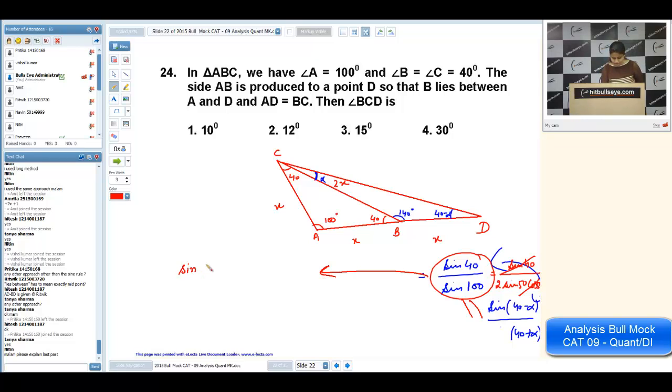It will be sine 40 upon, I'm using the sine 2 theta formula, 2 sine 50 cos 50. Cos 50 is equal to sine 40, that's why they got cancelled. So we are left with half sine 50. If I take alpha as 10, I'm not going to solve these equations, I'm just going by putting values. It will give you sine 30 upon sine 50. What is the value of sine 30? That is half. So this is satisfied, that's why this is the answer. Is it okay, Nitin, now?